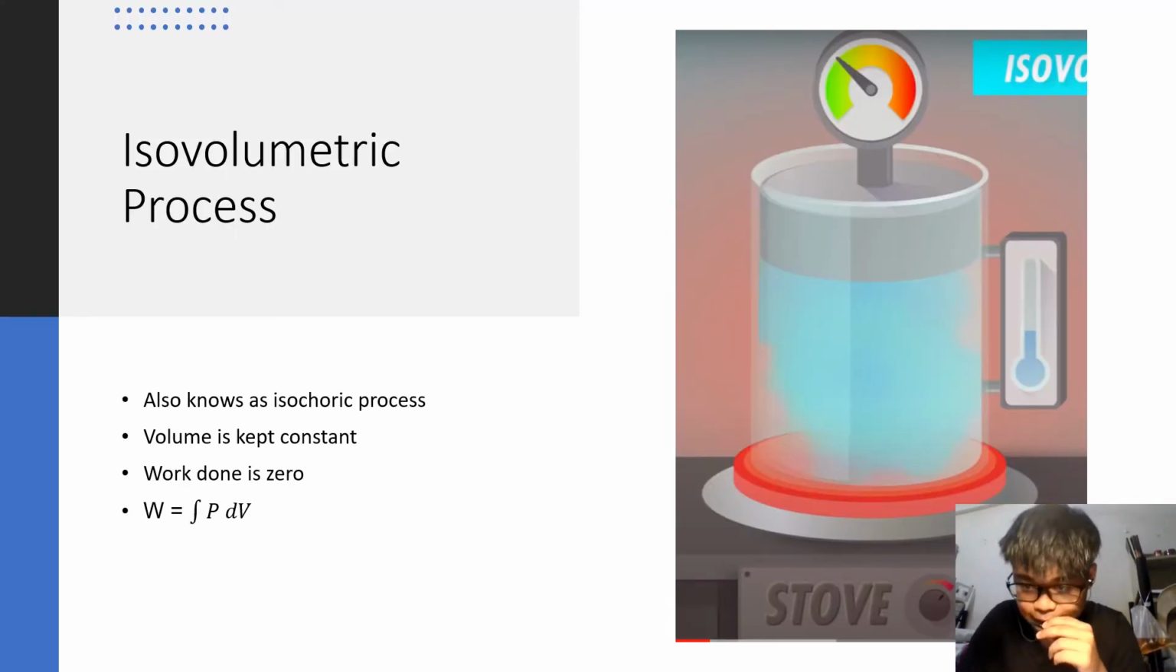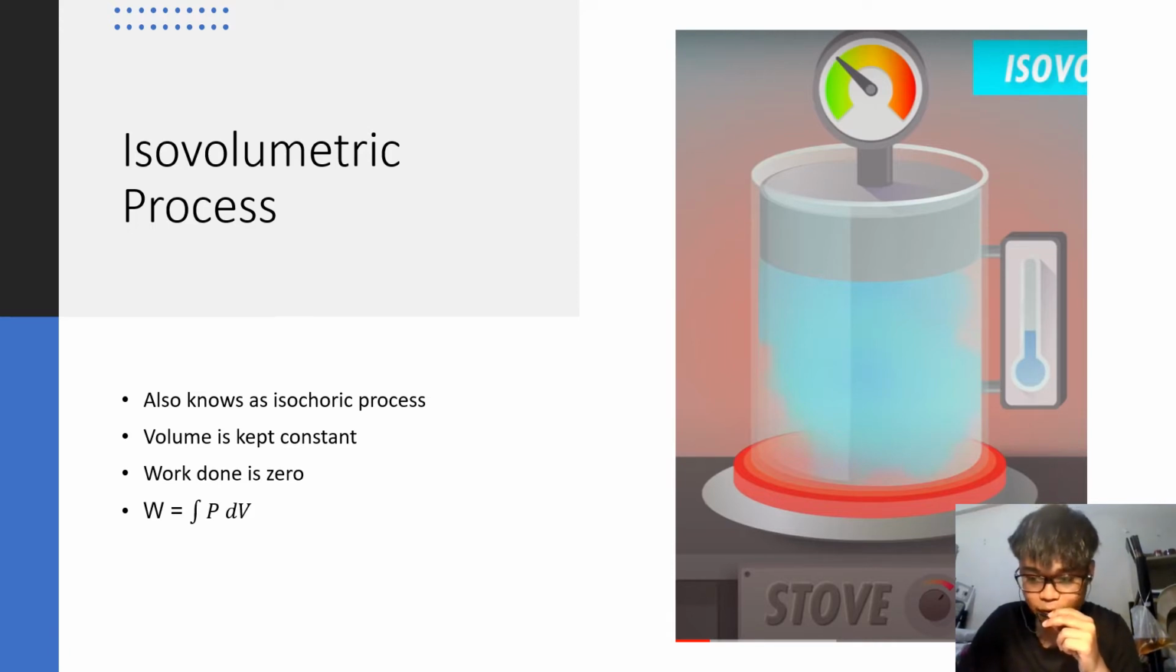The first one is the isovolumetric process, or also known as the isochoric process. In this process, volume is kept constant. Normally, the gas is in a rigid container, as you can see here, so that the volume does not change at all because it is in a rigid container. And when heat is added to the system, the pressure and temperature increase, whereas when heat is removed, the pressure and temperature will drop.